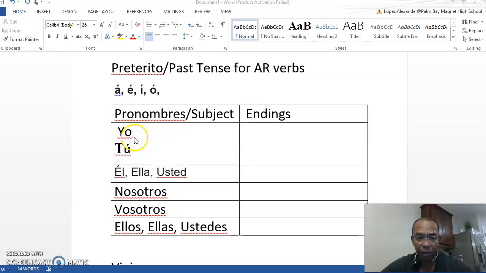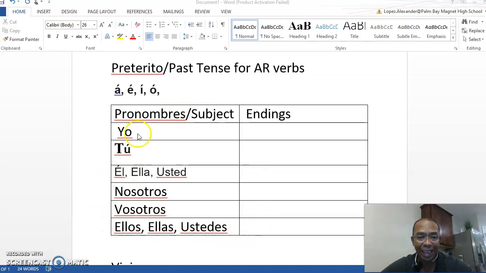They're also called subjects. So you have yo, tú, él, ella, and usted. These three are always put together because they share the same endings, no matter what tense it is, past, present, future. Nosotros, vosotros, ellos, ellas, ustedes, the same thing as él, ella, and usted. They share the same ending.